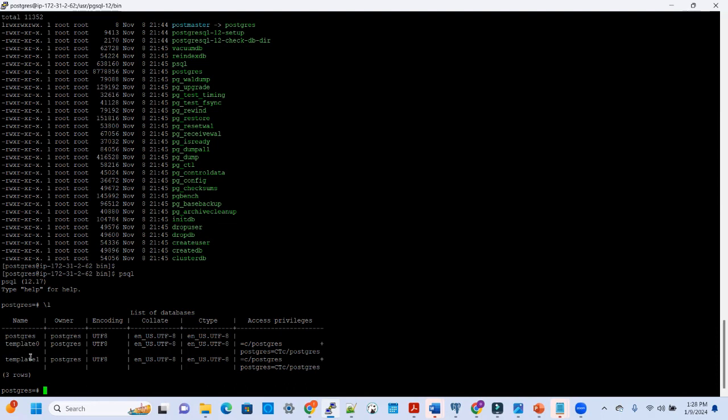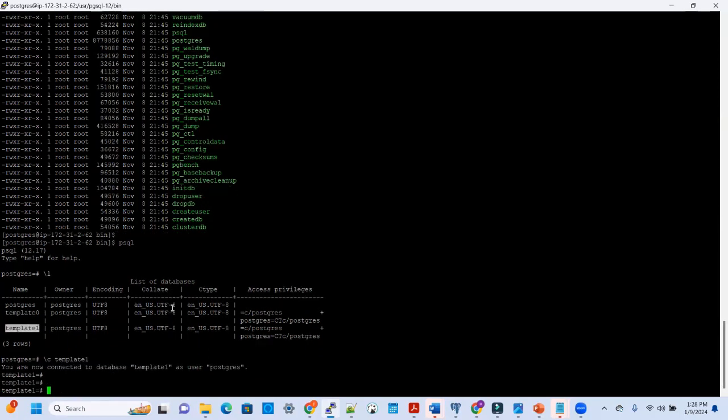Template1 is a database that you can use as a template for other databases which you would like to create. So it's a blueprint, like a template, that's what it says, to create other databases. And you can connect to it. To connect to any database while you're on the Postgres command prompt, use \c, which means connect. So I can select template1, and I'm connected to it.